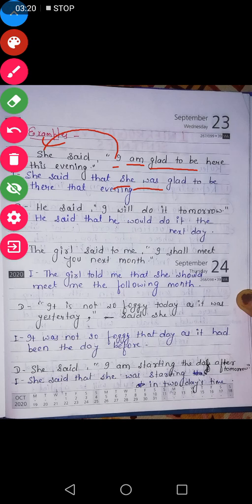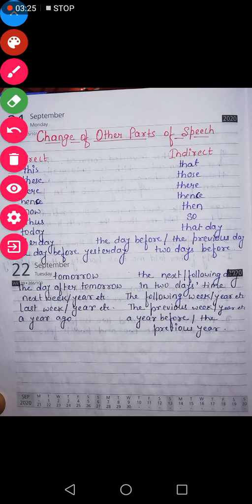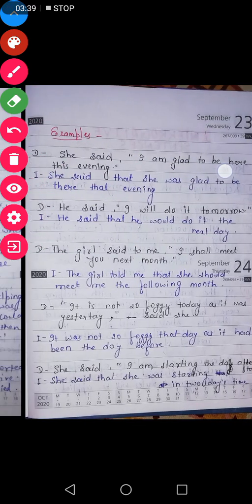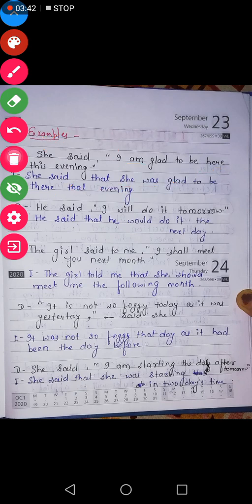Glad to be. Now students, let's see, here changes into what? See here. Here is written here. So here changes into there, right? So here also in this example we will change here into there, correct? So she was glad to be there. Now this, according to this rule, changes into that. So she was glad to be there that evening. This way its indirect is completed.